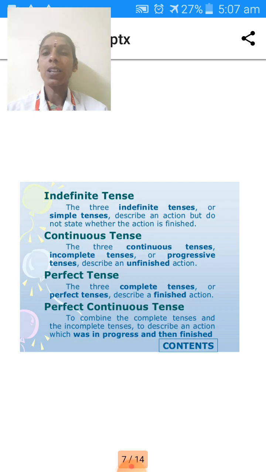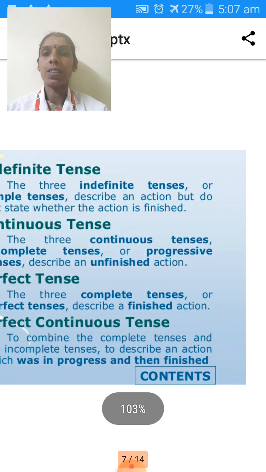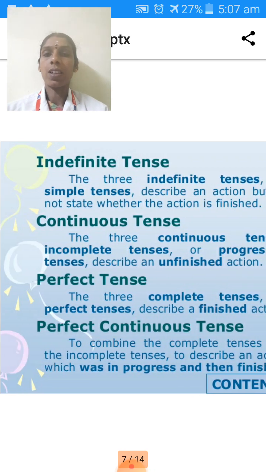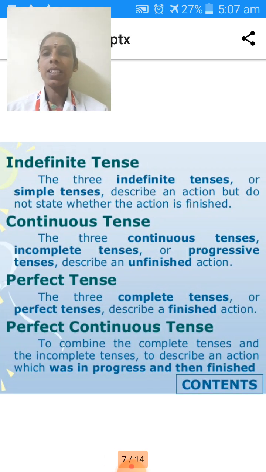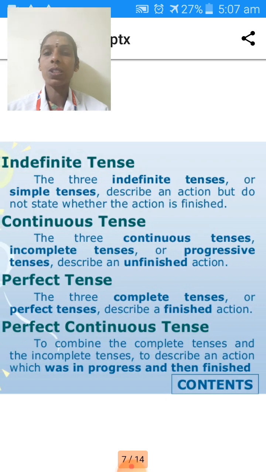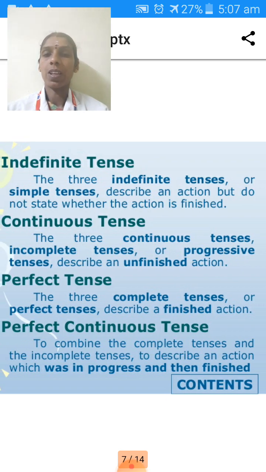Next one is continuous tense. The three continuous tenses, incomplete tenses or progressive tenses, describe an unfinished action.